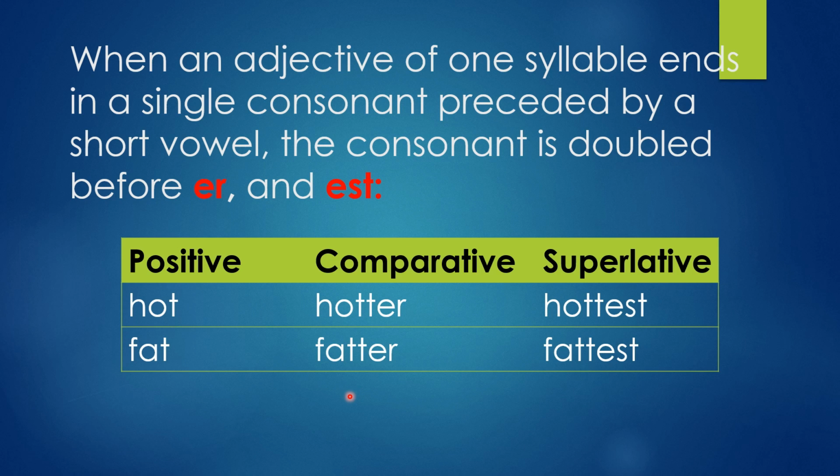Okay, like that we have to make them: big, bigger, biggest; sad, sadder, saddest. So this is the rule applicable for a short vowel preceded by a single consonant at the end of the word.